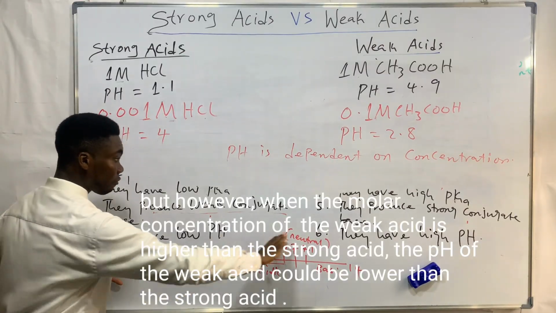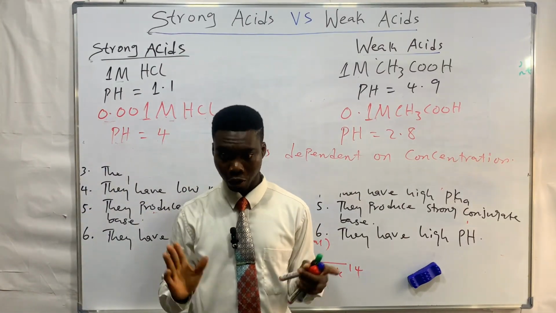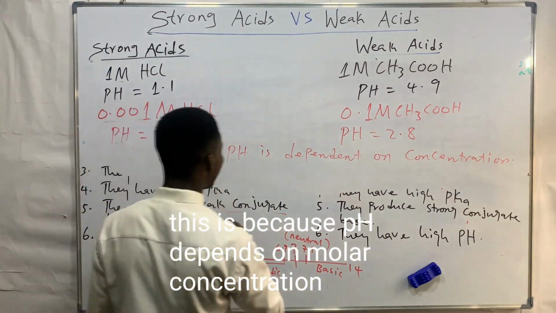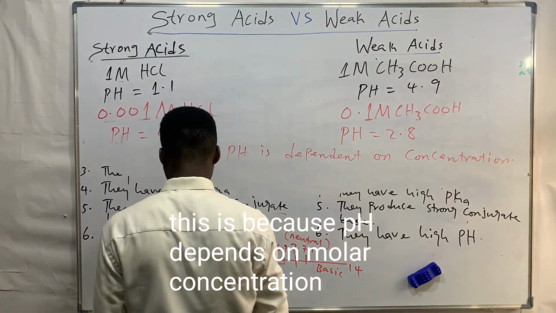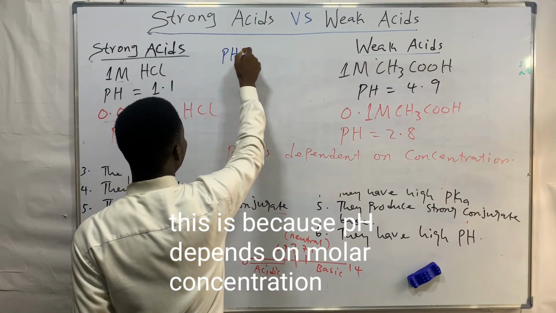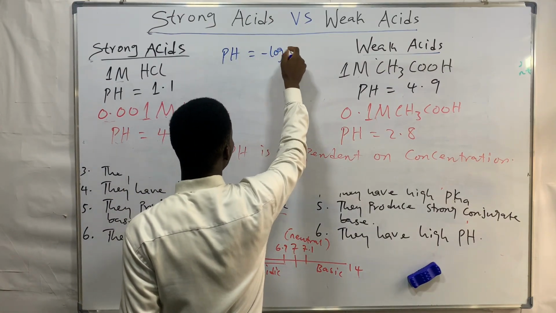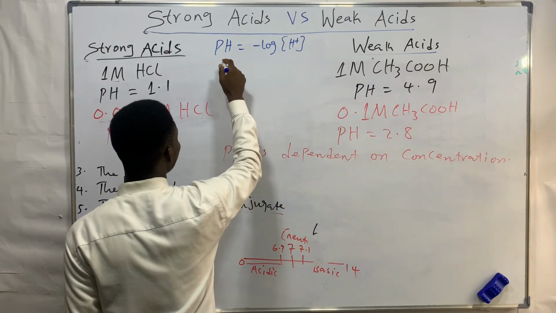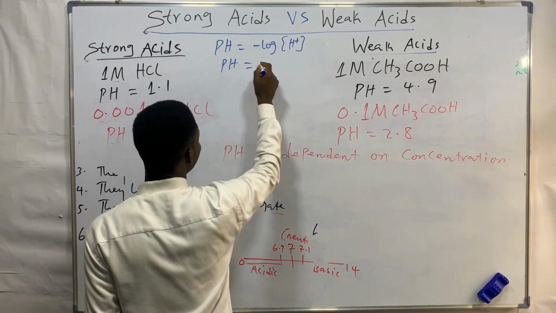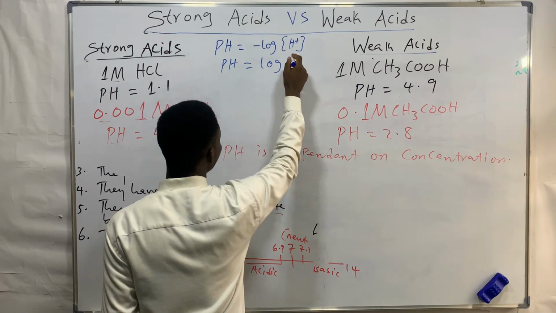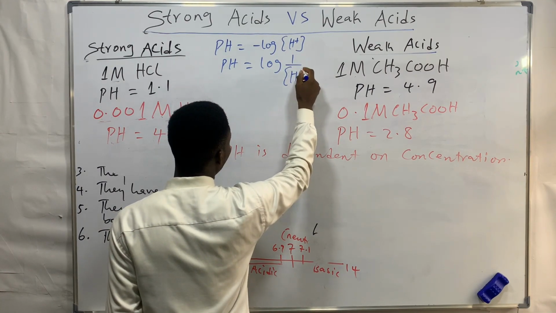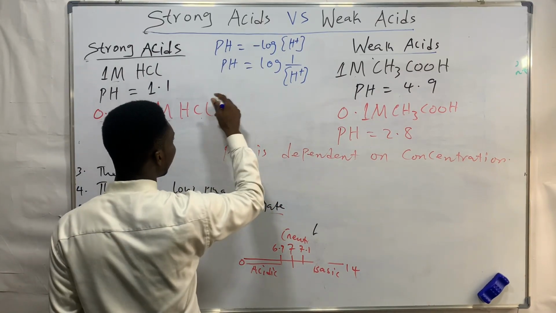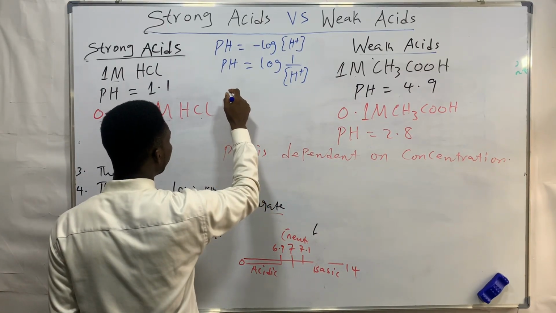This is because, from the mathematical relationship we have established already, you know that pH is equal to the negative logarithm of the hydrogen ion concentration to base 10. Now from here we can say that pH is inversely proportional to the hydrogen ion concentration, isn't it?